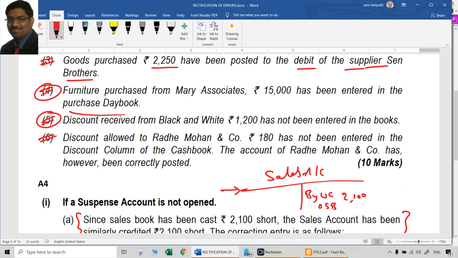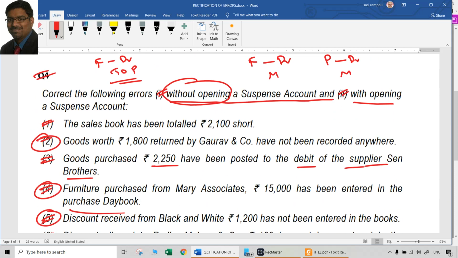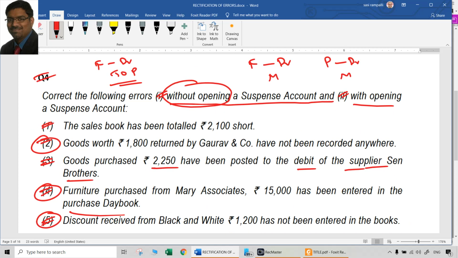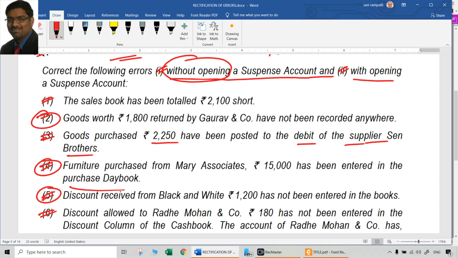But this is a one-sided error, so it will be different after preparation of the trial balance with the opening of a suspense account. So 2, 4 and 5 have the same entries. 1, 3 and 6 have different treatments without the suspense account and with the suspense account. Without the suspense account we already discussed. With the suspense account, let us discuss one by one.